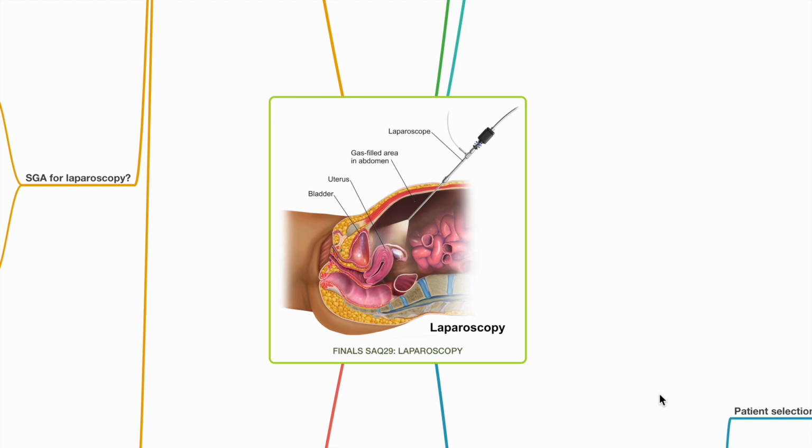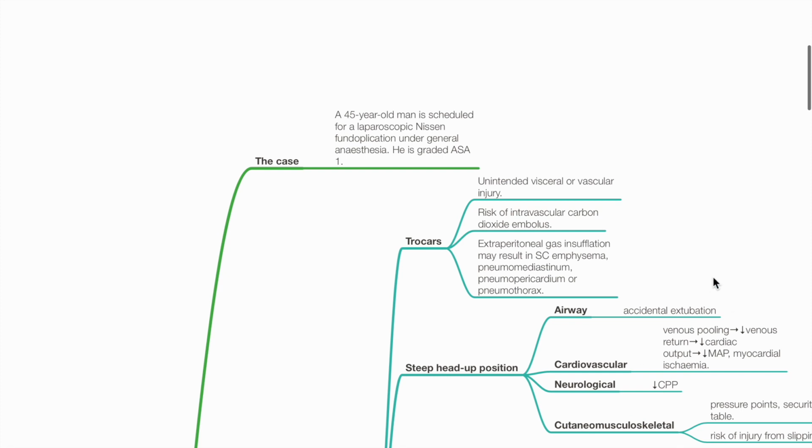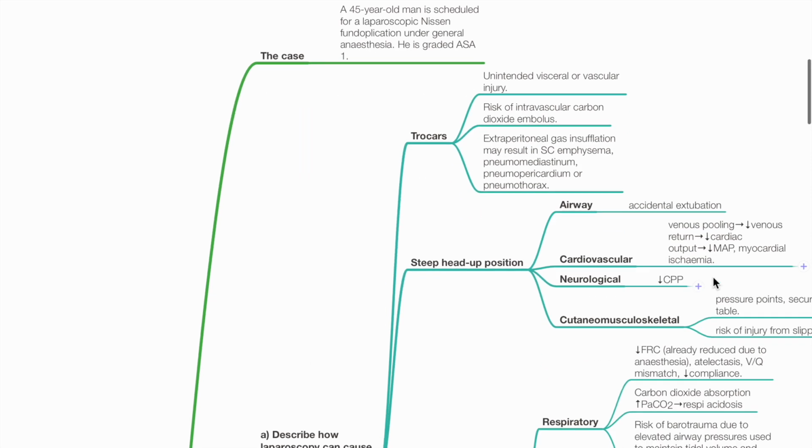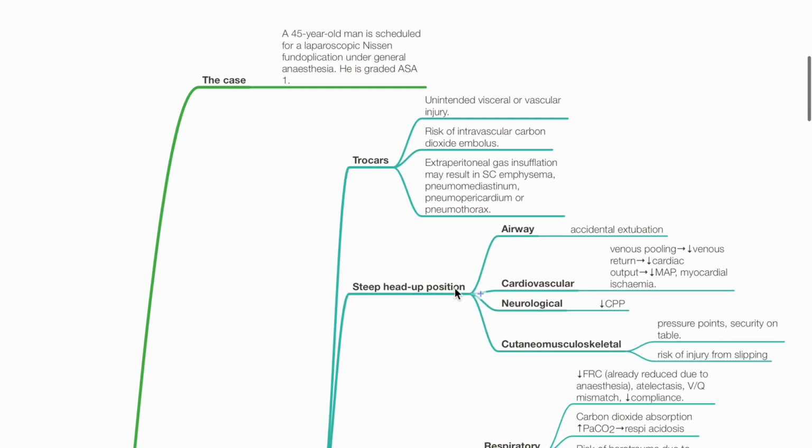Finals SAQ29 Laparoscopy. The case: a 45-year-old man is scheduled for a laparoscopic Nissen fundoplication under GA. He is graded ASA 1. A. Describe how laparoscopy can cause adverse effects in this patient.